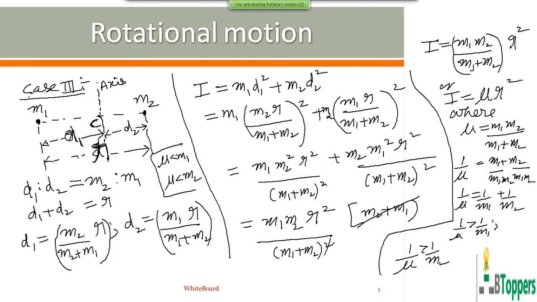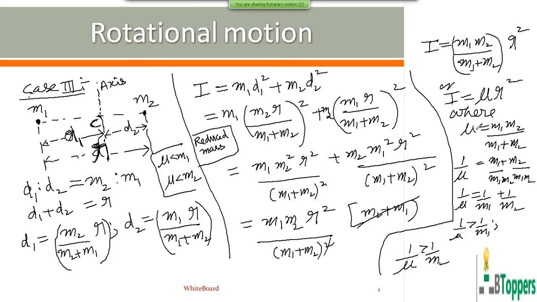Here nu is called the reduced mass. The same term nu will be called the reduced mass of the system of the two particles. The same concept of reduced mass will be used in some contexts in other topics as well.